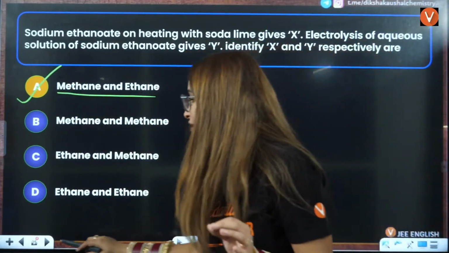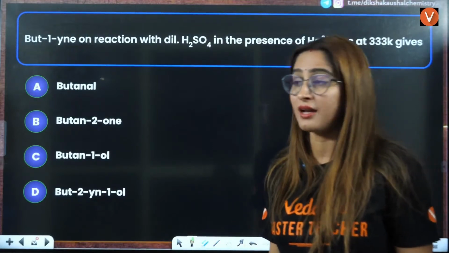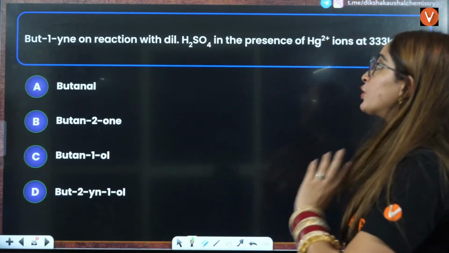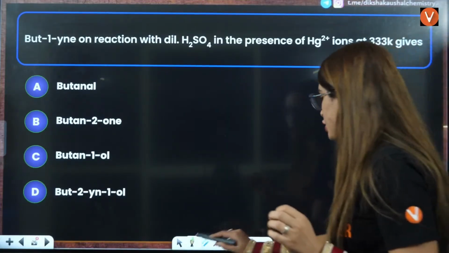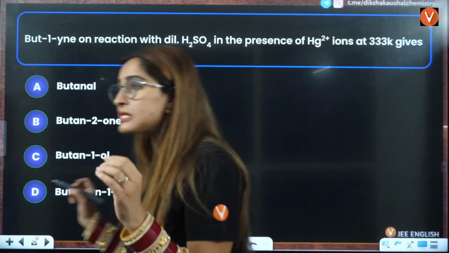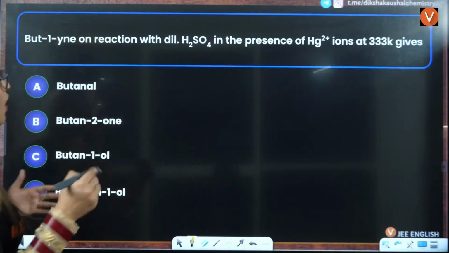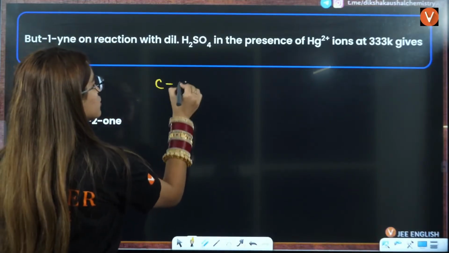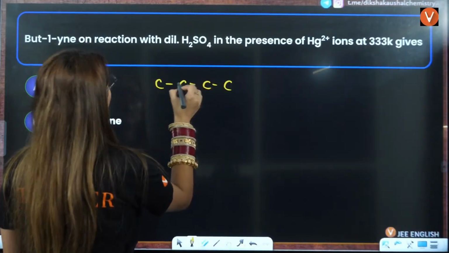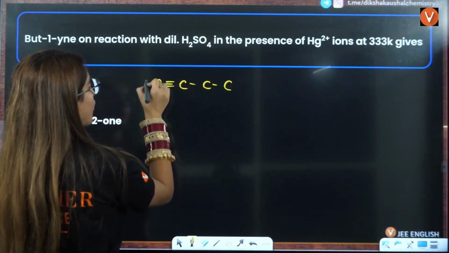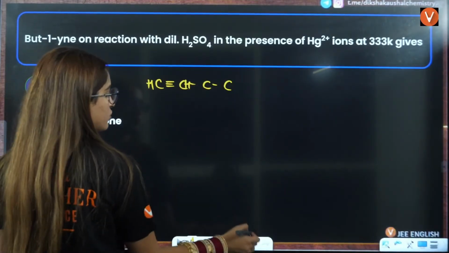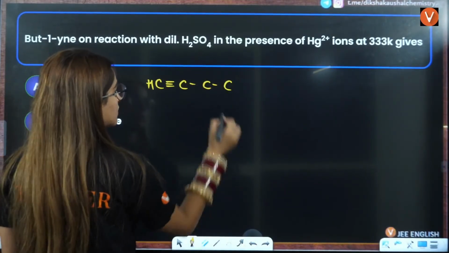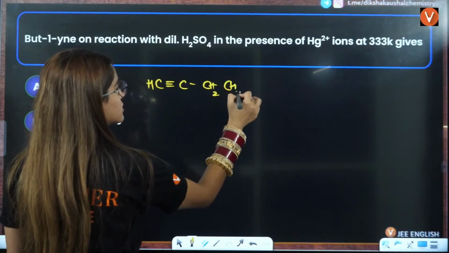Direct question based on naming reactions, they ask, right? But-1-yne reacts with dilute H2SO4 in the presence of Hg2+. This is Kucherov's reaction. Okay, so how to answer this? 1, 2, 3, 4. But-1-yne means here you will have a triple bond. This is CH, this is CH2, this is CH3.